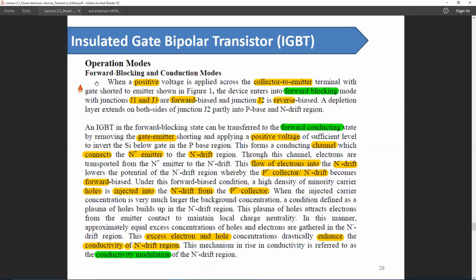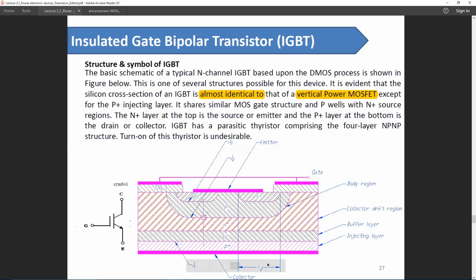First of all, this is the forward blocking mode. In a forward blocking mode, the collector is kept at a higher potential and the emitter is at a lower potential, and no gate voltage is provided. So this PN junction is forward biased, and this PN junction is forward biased. Again, this PN junction is reverse biased. So we can say junction 1 and junction 3 is forward and junction 2 is reverse biased.